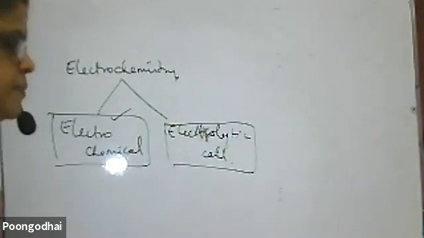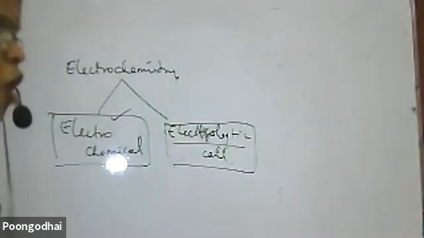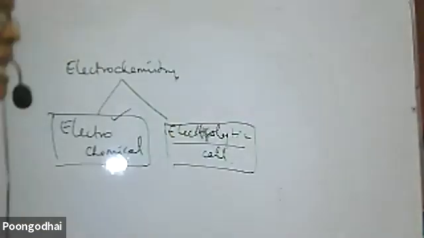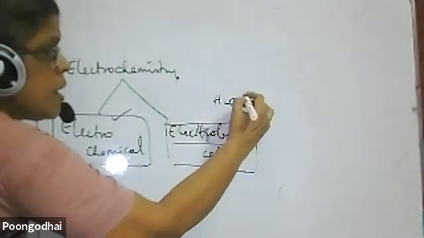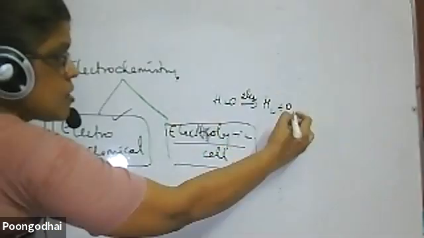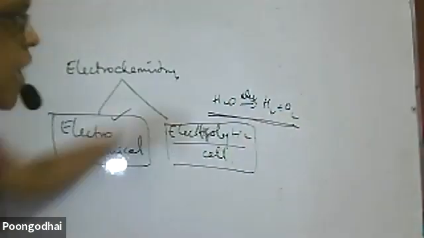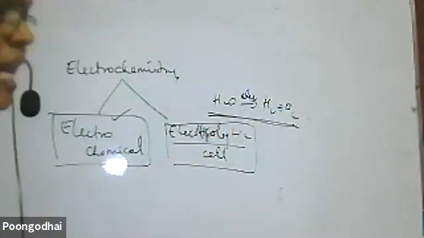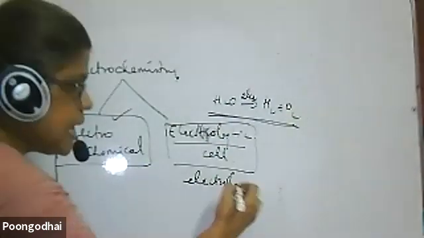What is an electrolytic cell? Some chemical reactions need extra energy. Such chemical reactions are brought about on application of electricity, and the cell is called an electrolytic cell. A very good example is water, which on passing electricity converts into hydrogen and oxygen. This happens because of applying electricity, so the cell which works on this is called an electrolytic cell. It uses the process called electrolysis.